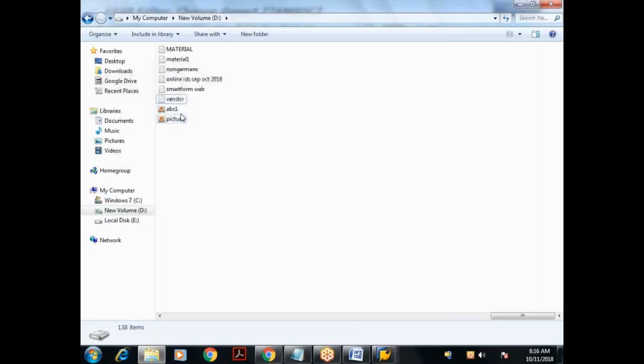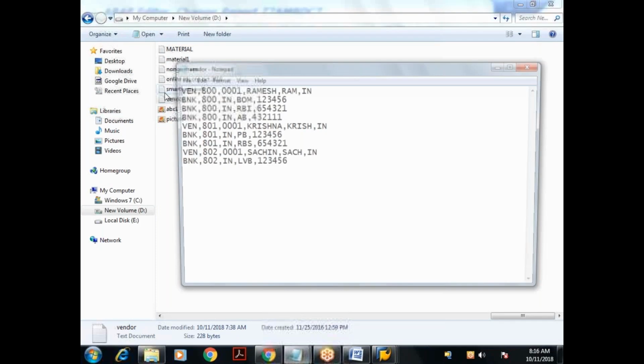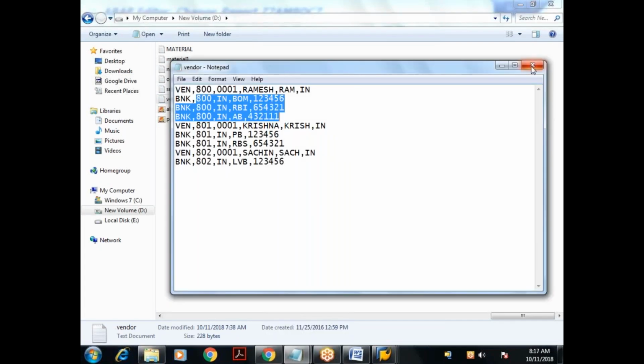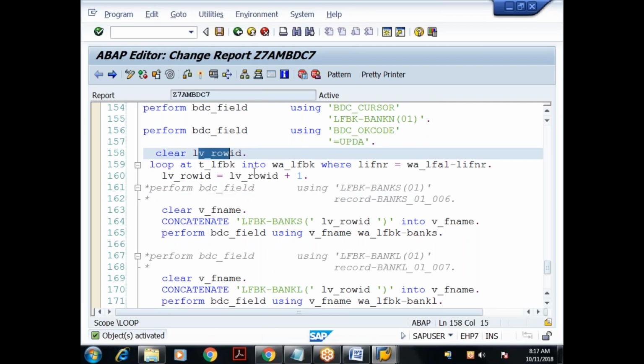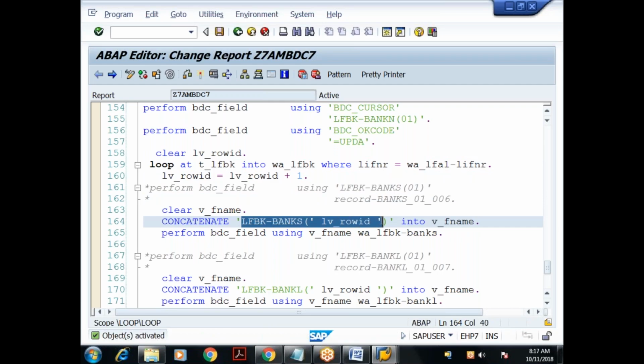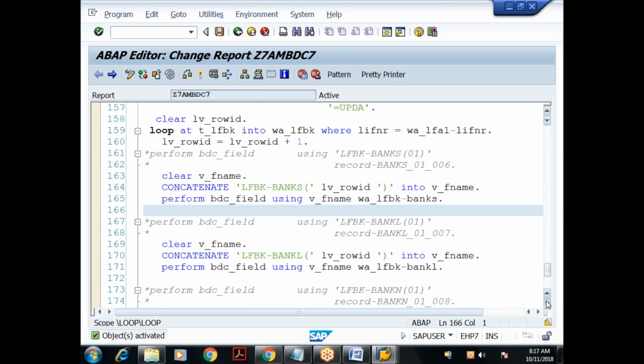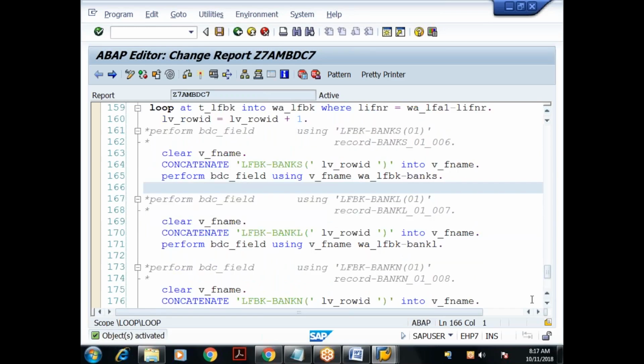If you observe this file here, for the first vendor, how many bank records are there? Three bank records. So this inner loop will be iterated how many times? Three times: 01, 02, 03. Again for the second vendor, we are clearing it, it starts from 00 again, and again we are incrementing. Understood? So this is the way to dynamically construct the field names for your table control. That is the entire point. Is it clear to everyone?